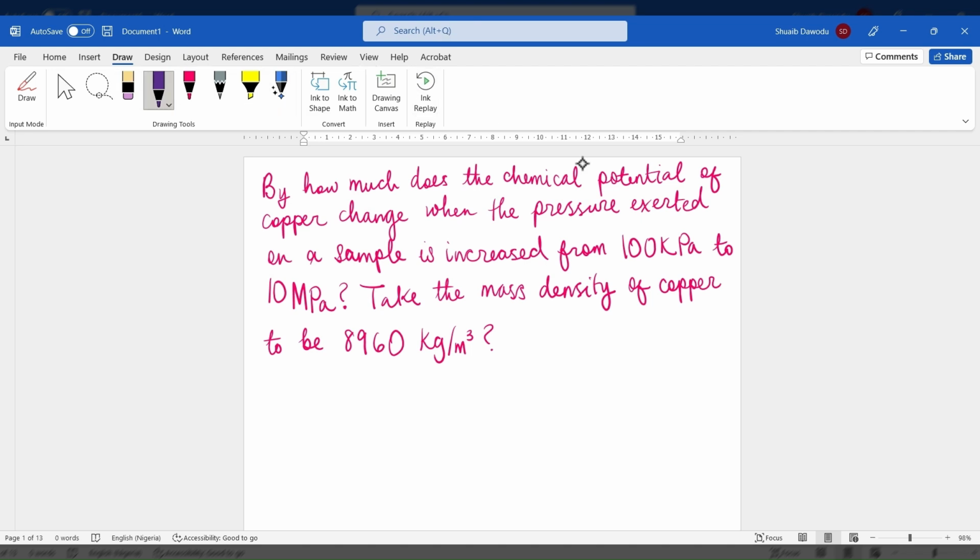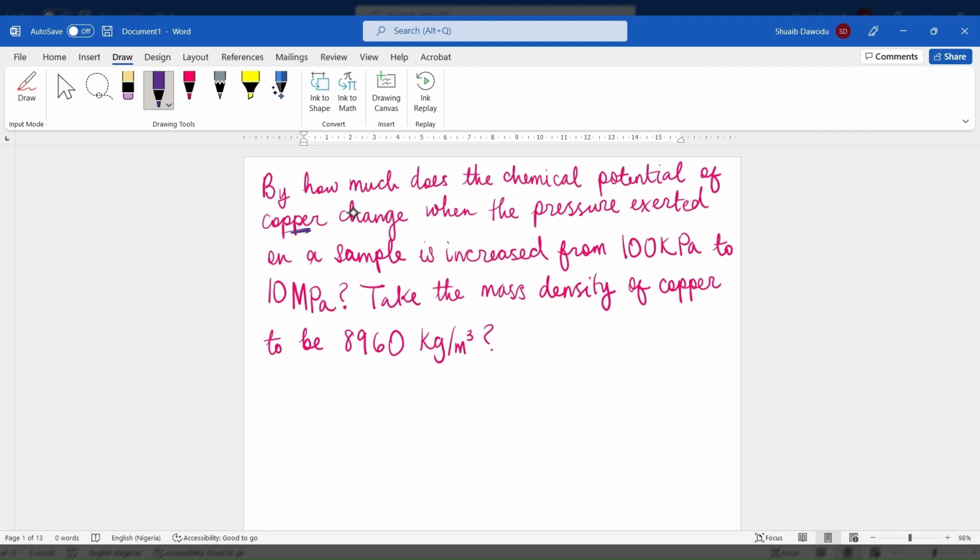We're going to be working on the question on the screen that says, by how much does the chemical potential of copper change when the pressure exerted on a sample is increased from 100 kilopascal to 10 megapascals? Take the mass density of copper to be 8,960 kilogram per meter cube.